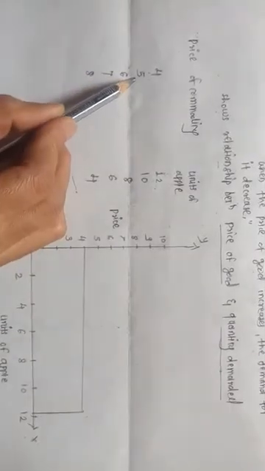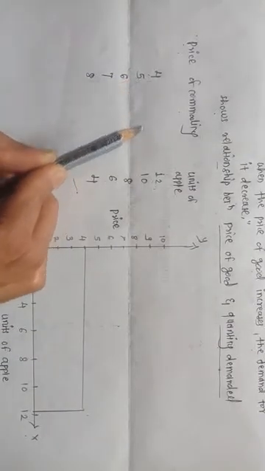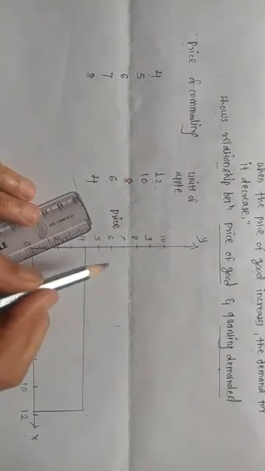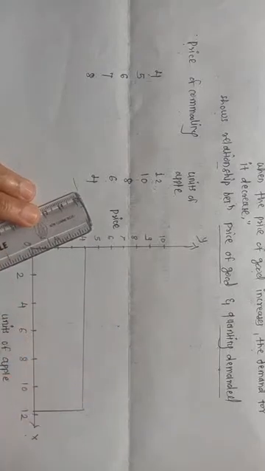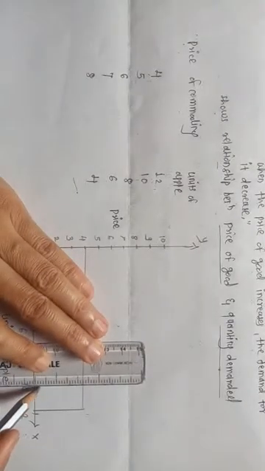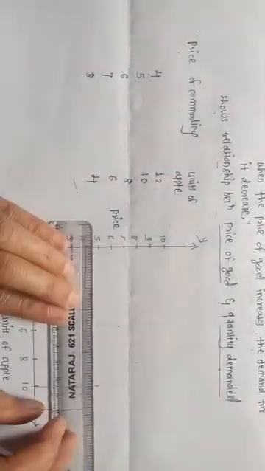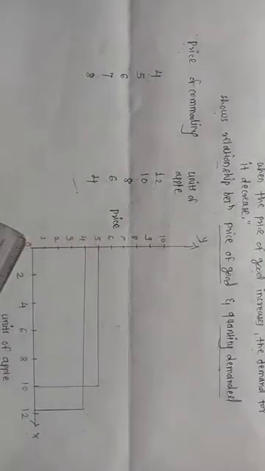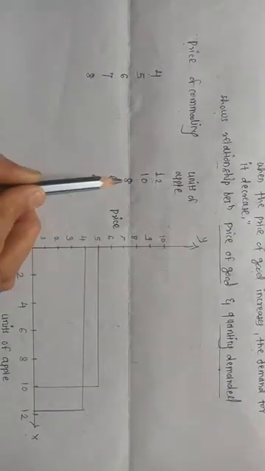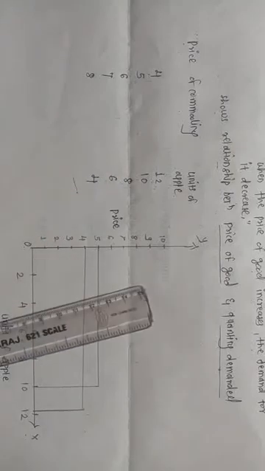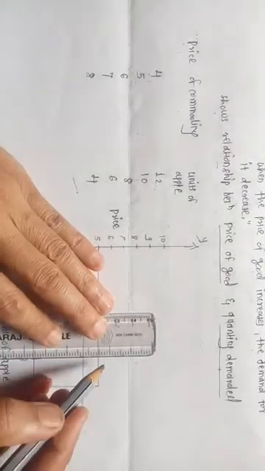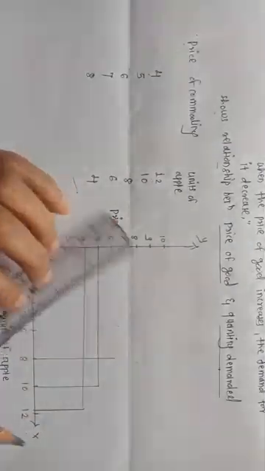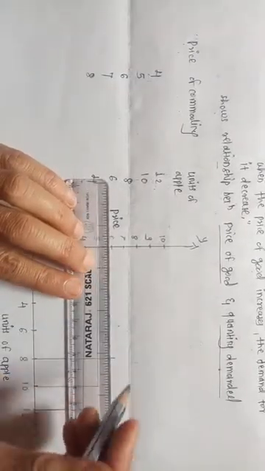At rupees 5, the consumer demanded 10 units of the apple. At rupees 6, the consumer demanded 8 units of the apple.